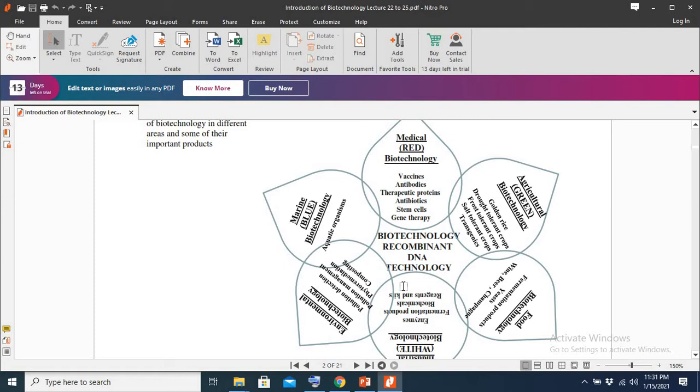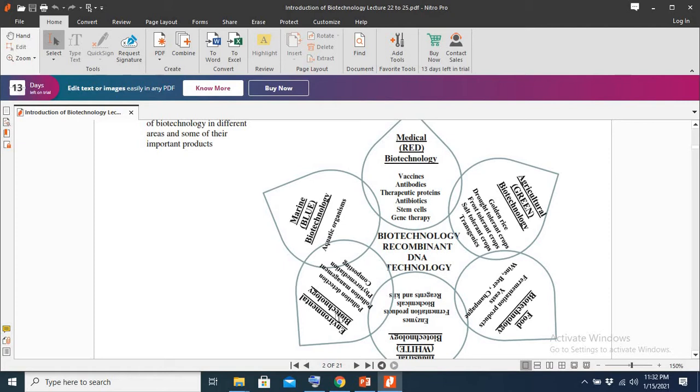Now, how can genetic engineering and biotechnology be useful for human beings in different fields: in food, environment, industry, marine industry, medicine, or agriculture? How can it be beneficial for us?